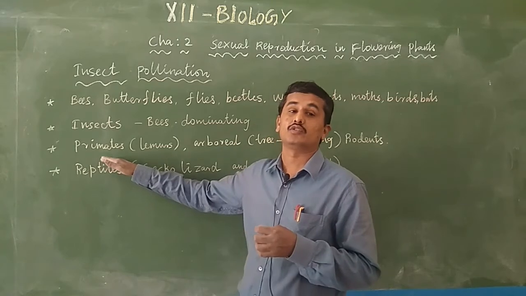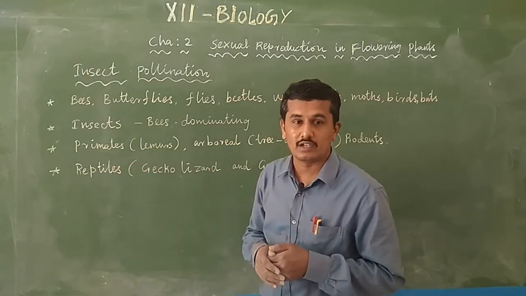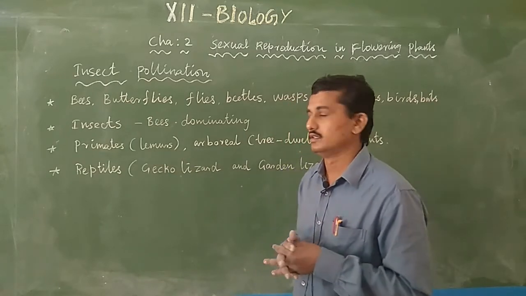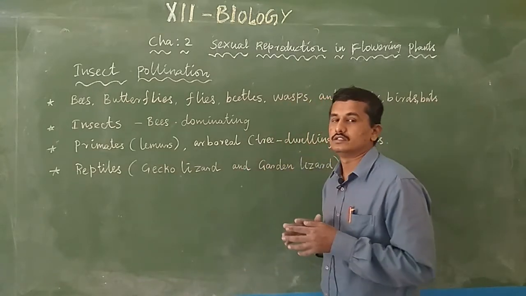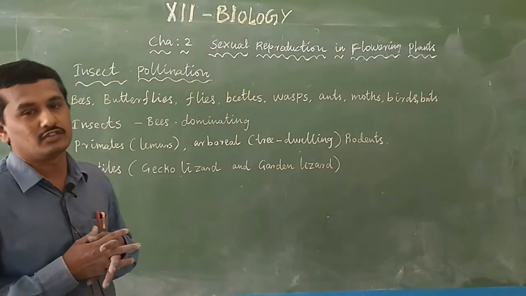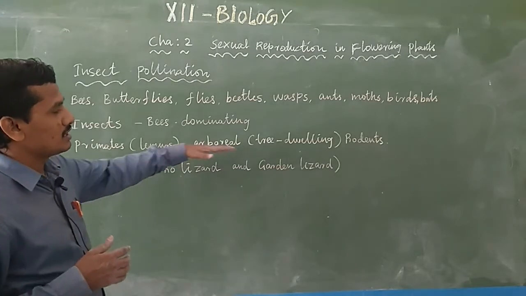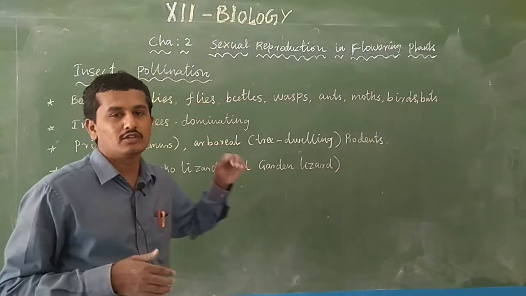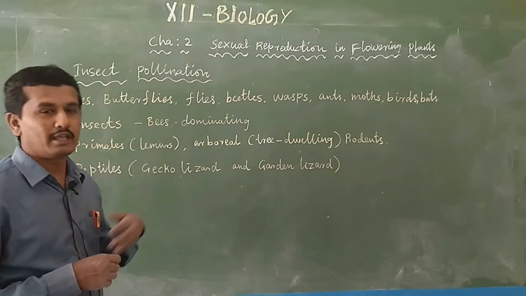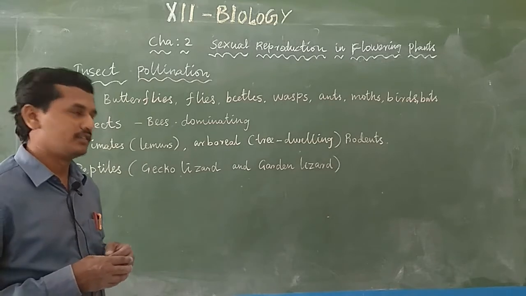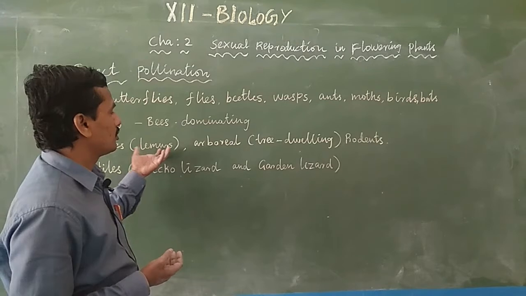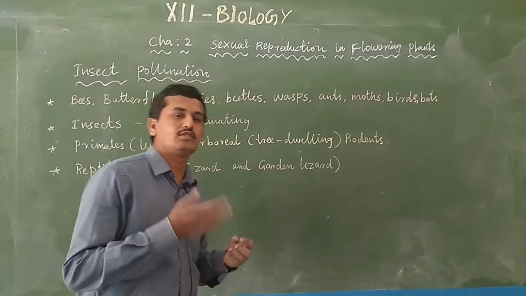Among primates, monkeys and other organisms like lemurs, which is actually a primate mammal, are used for pollination. Arboreal animals dwell in trees. Arboreal, tree-dwelling animals like rodents are also used for pollination. So primates are also used for pollination, transferring the pollen grain from anther to stigma, and some tree-dwelling animals like rodents are also used for pollination.